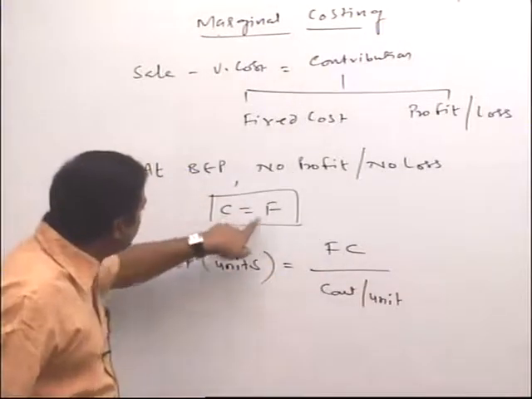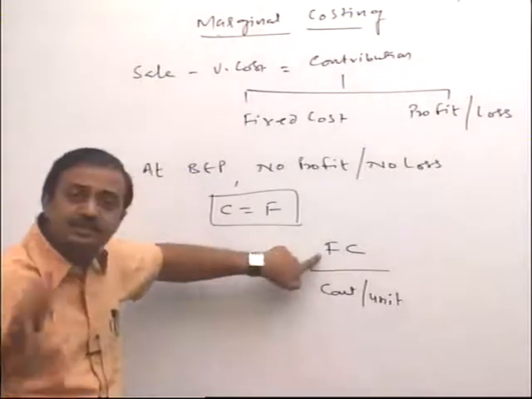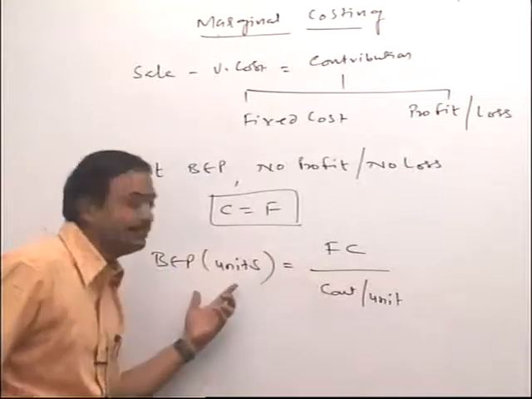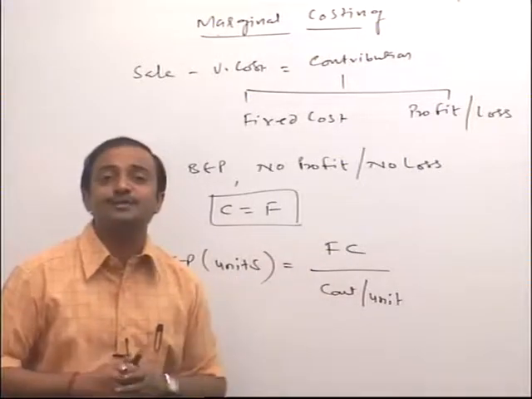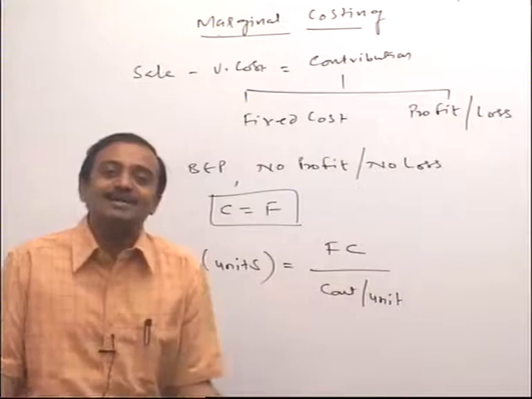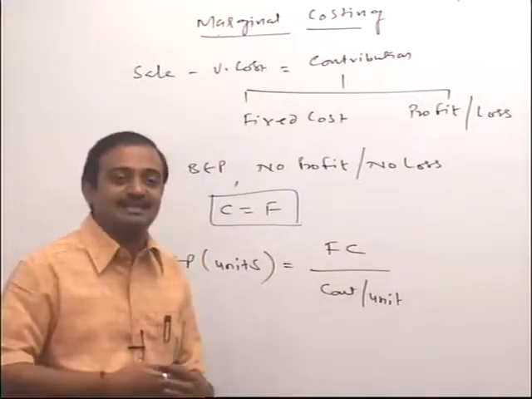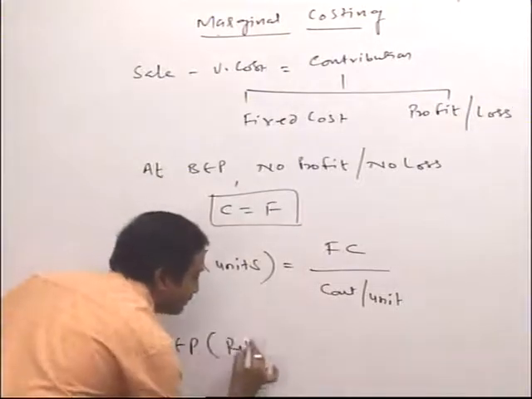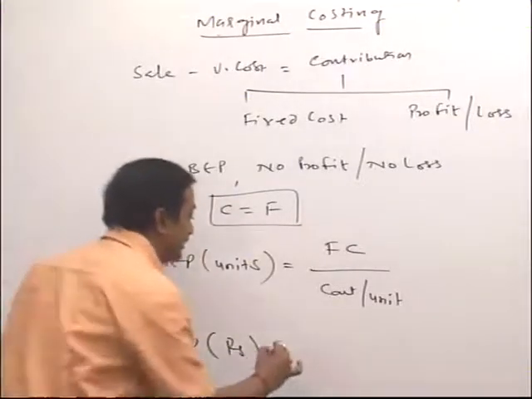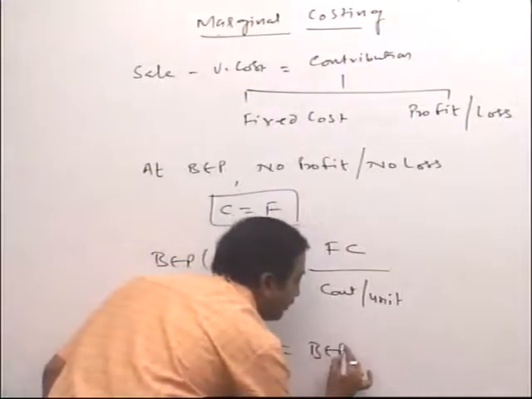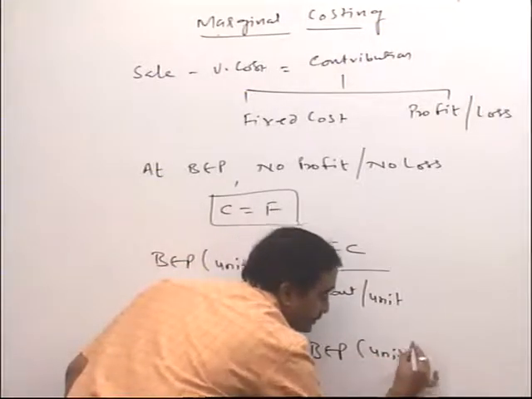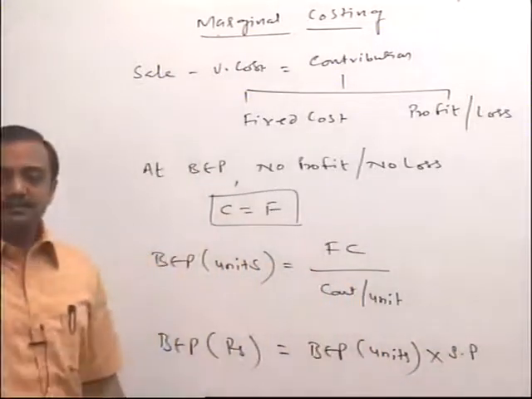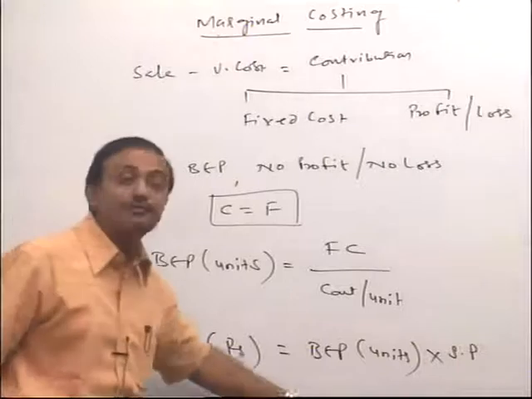Total contribution is equal to total fixed cost. So fixed cost is nothing but our target contribution, and we divide by contribution per unit. So you get the number of units where our target of fixed cost is covered, and that point becomes our break even point. Yes, next is break even point in rupees. It is a very simple way: break even point in units multiplied by sales price. Yes, I will elaborate this further, but before that, write this down.